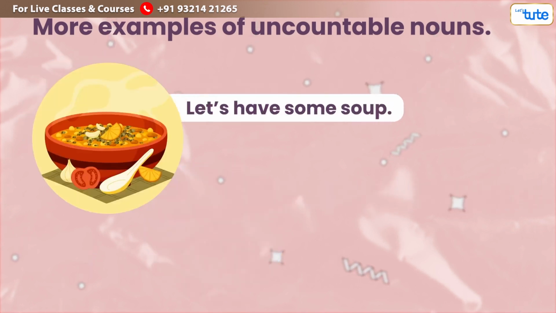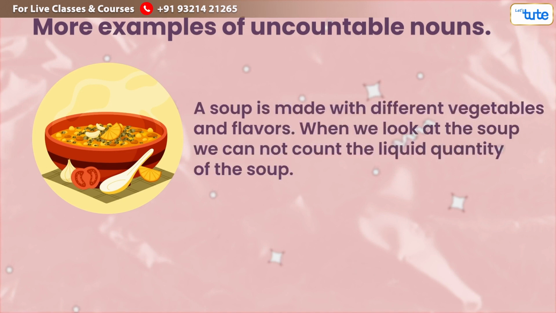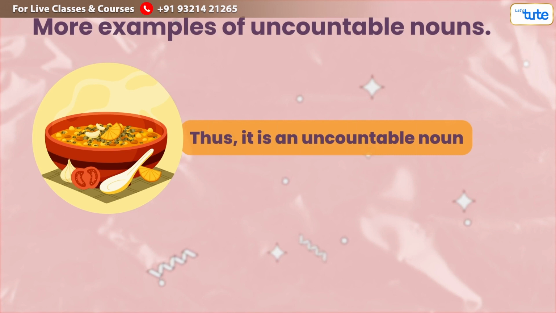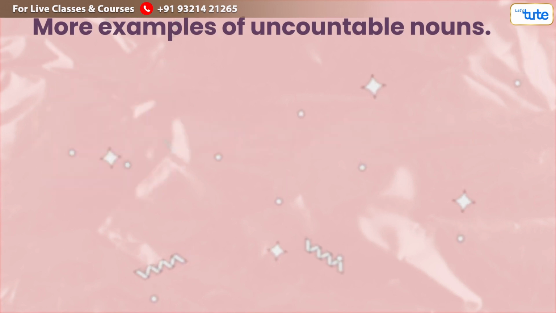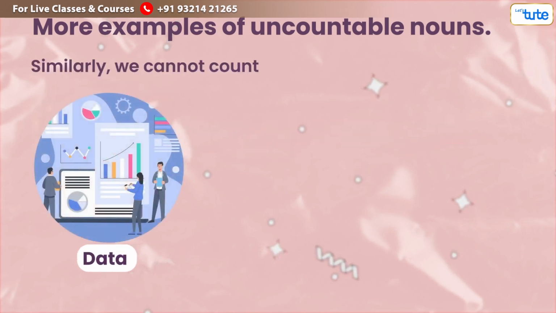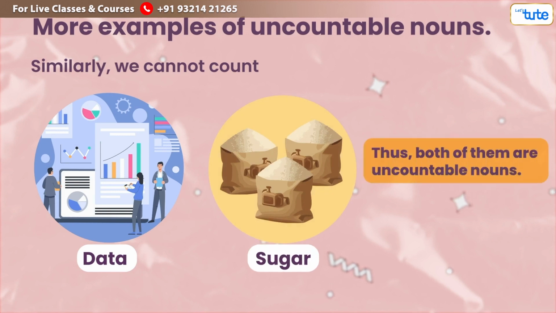Let's have some soup. Our soup is made with different vegetables and flavors. When we look at soup, we cannot count the liquid quantity of the soup. Thus, it is an uncountable noun. Similarly, we cannot count data or sugar. Thus, both of them are uncountable nouns.